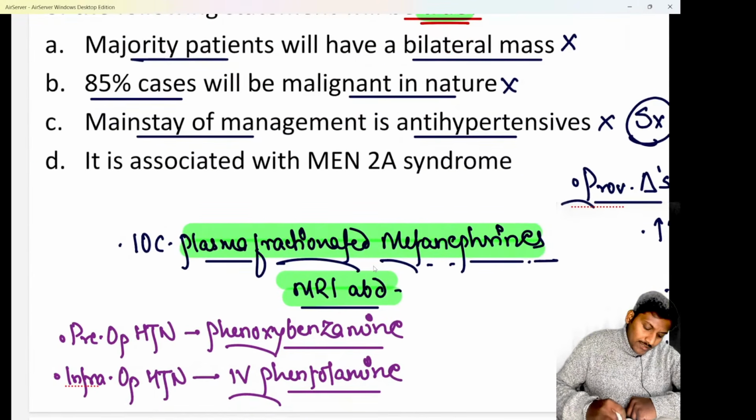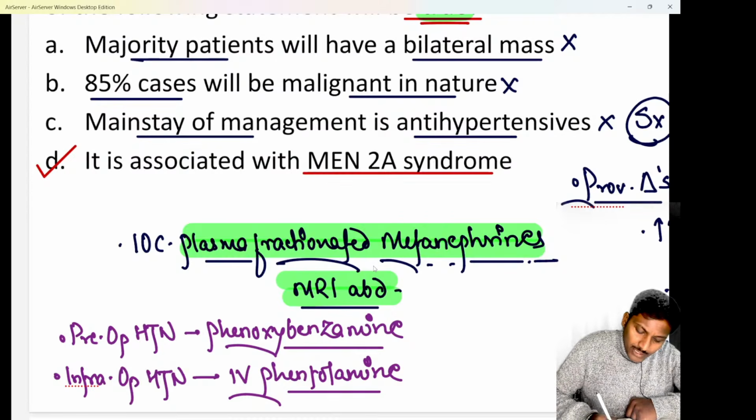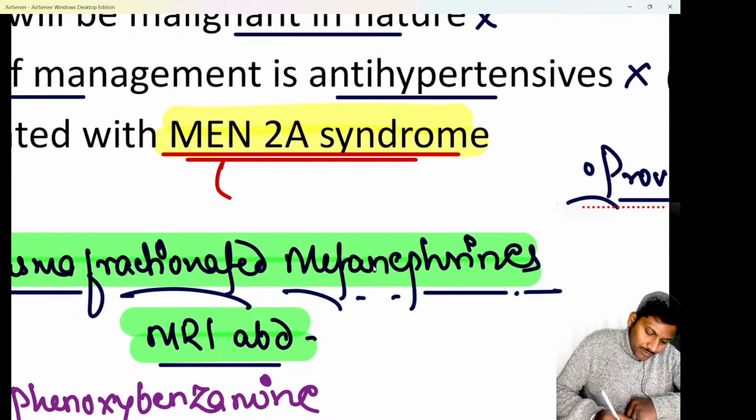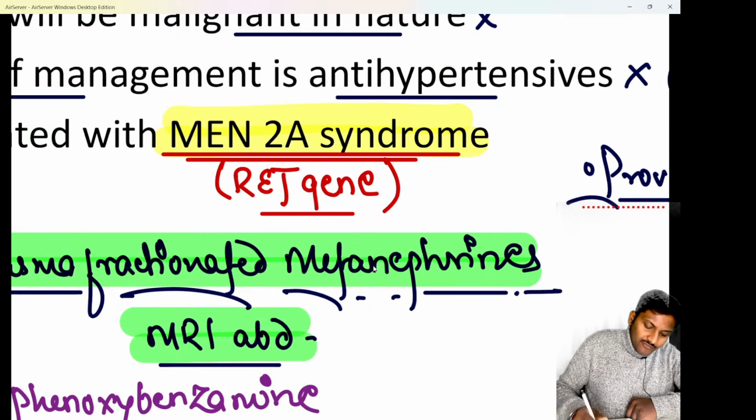That is nothing else but: is it associated with MEN2A syndrome? We know MEN is multiple endocrine neoplasia. So yes, it is associated with MEN2A syndrome, also called Sipple syndrome, beta. And this MEN2A syndrome or Sipple syndrome is commonly associated with RET gene mutation. So we know the medullary thyroid cancer and pheochromocytoma.